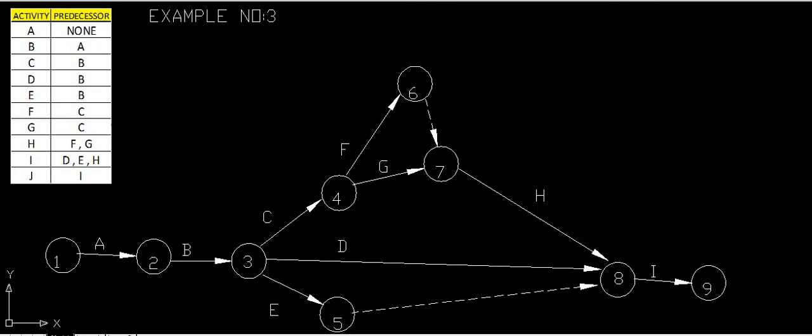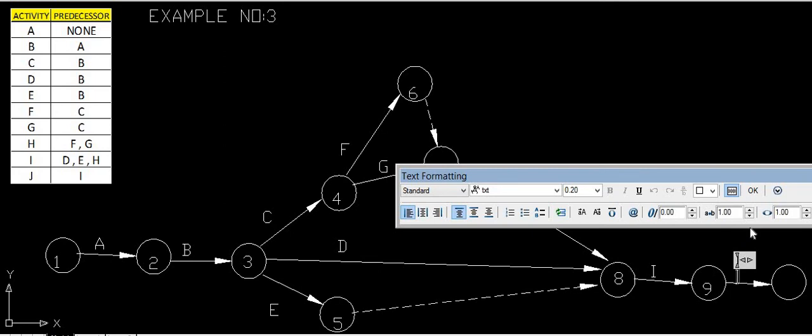so this is the 9th activity. What is next? J activity. J activity is to be executed only after completion of I activity. So again it will be the I activity, which we have already introduced. So again on the same line we will introduce the last, 10th event, and the activity is this. That is J activity.